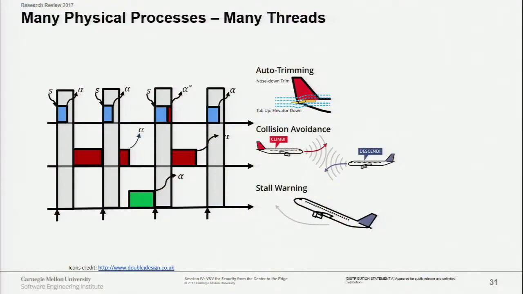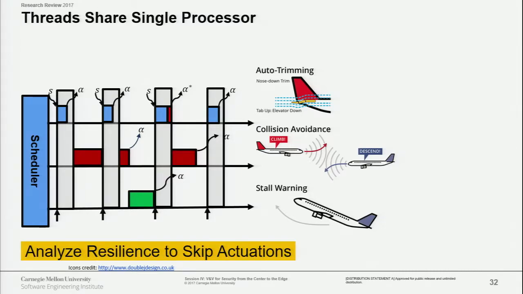And the reason is, of course, we have multiple tasks. A system will have a collection of tasks. If you think of an avionic system, we can have the auto trimming, collision avoidance, stall warning. All of these systems together will have different deadlines. And for all of them, we need to have a verification both of the logic and the timing. So that's why we need to do this scheduling, right? That's actually what we are doing, how to do this schedulability, taking into account what we can skip, if you will.